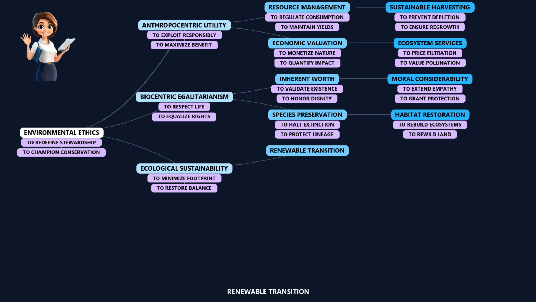Renewable transition. Driving a renewable transition helps us to phase out carbon and adopt solar power on a global scale. Basically, we are switching from dirty energy that runs out to clean energy that lasts forever.